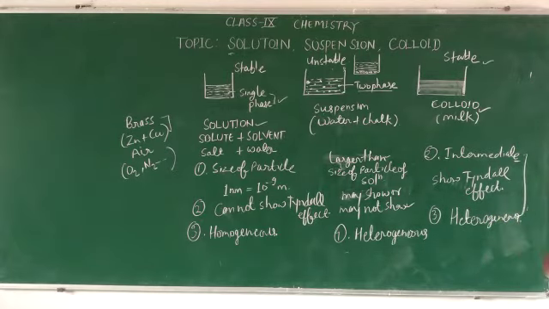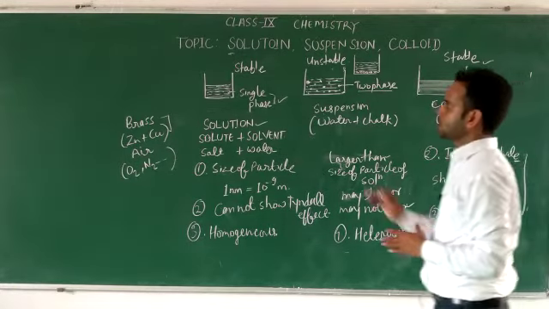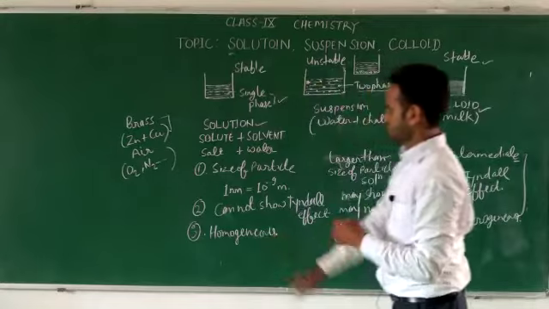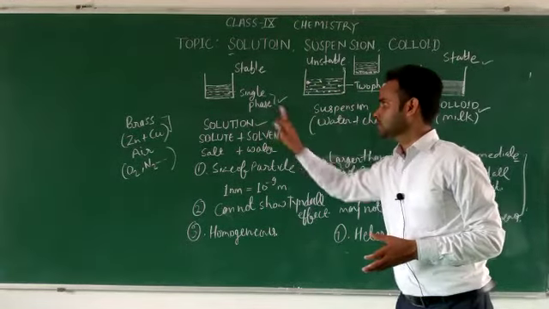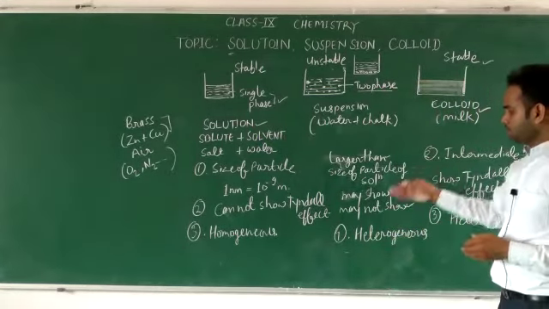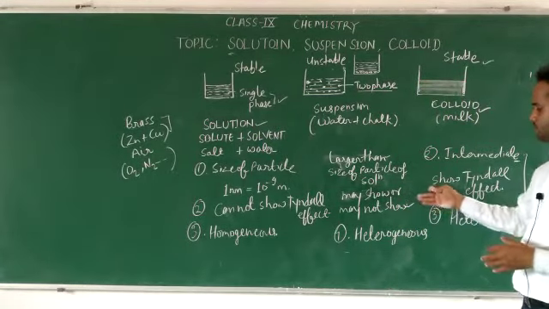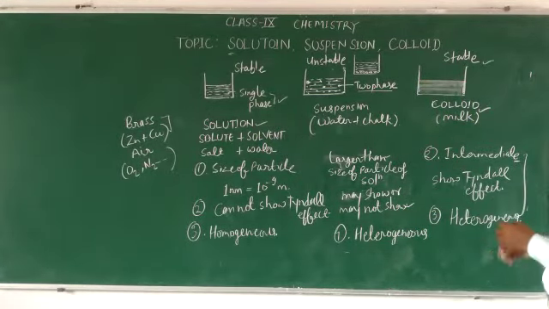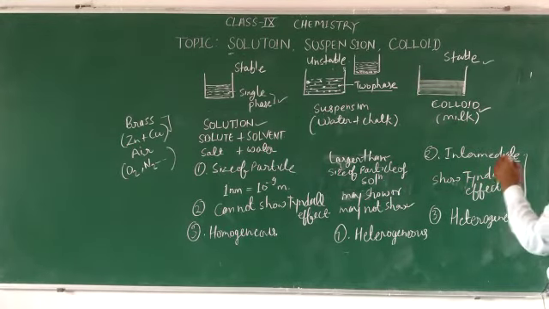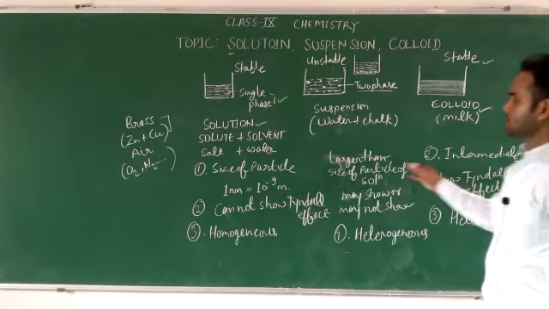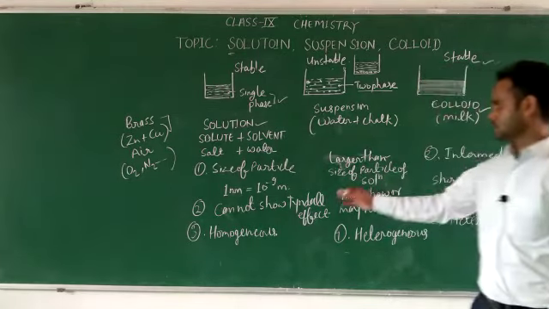So a colloid is a heterogeneous mixture. A suspension is a heterogeneous mixture. A solution is a homogeneous mixture. The Tyndall effect cannot be seen in the case of a solution. It may or may not be seen in the case of a suspension. And in the case of a colloid, the Tyndall effect can be seen. And the size of the particles you can already observe through it.